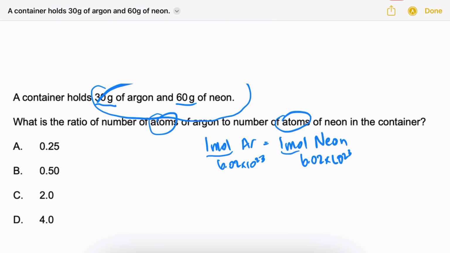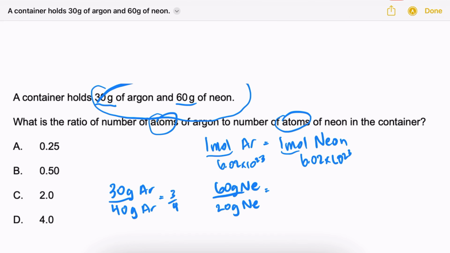So what we're going to do is use the periodic table to find our number of moles of each of these samples. So we have 30 grams of argon, we have 60 grams of neon. If we look on the periodic table, argon is made up of about 40 grams per mole. And again, this doesn't have to be exact. We don't have a calculator anyways. Neon has a molar mass of 20 grams-ish. So if we divide these, we have 3/4 of a mole of argon and 3 moles of neon.